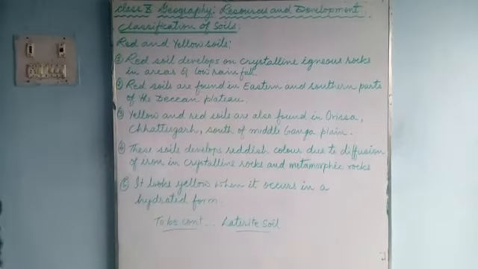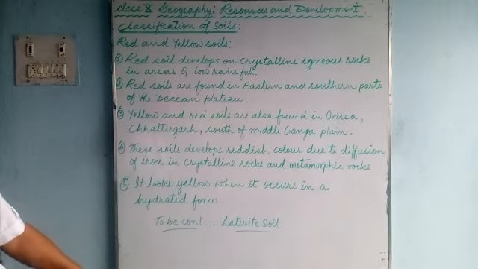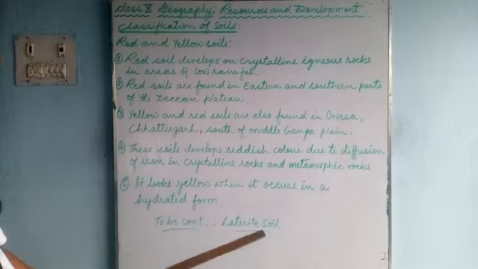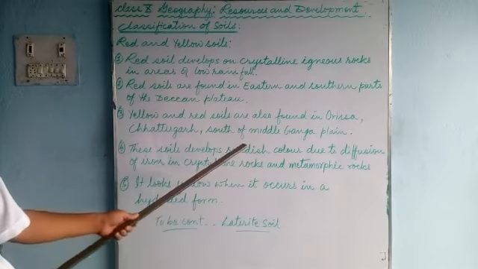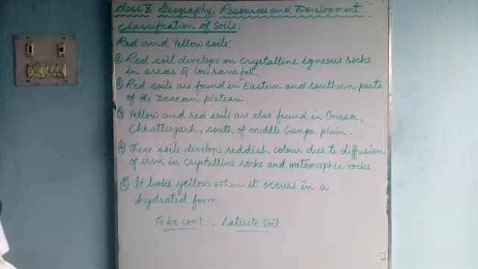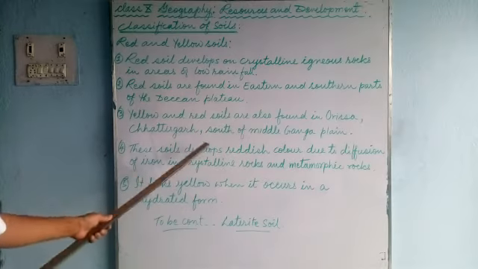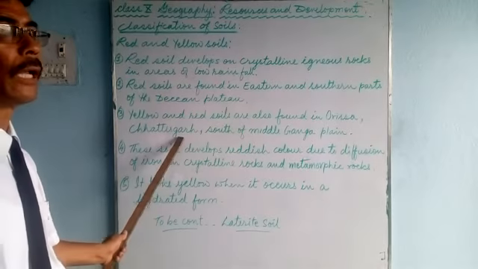Now number 5, it looks yellow when it occurs in a hydrated form. The same red color, when it is in a hydrated form, looks yellow, because the color changes when it is hydrated or when it is in a dry form. In dry form it looks red, but in a hydrated form it looks yellow. So these are the contents or compositions of red soil and yellow soil.